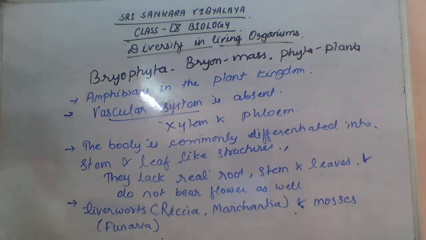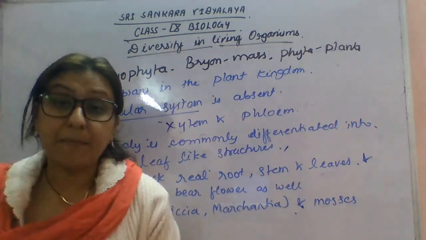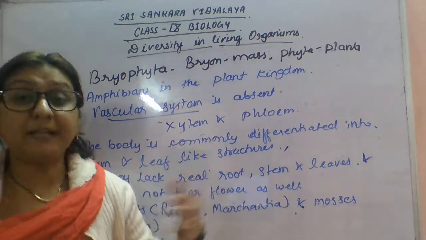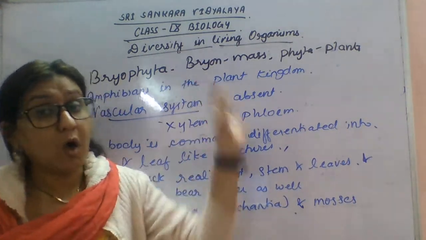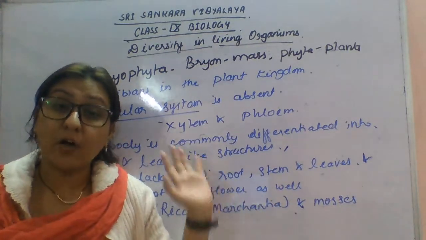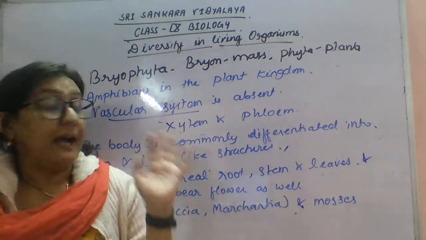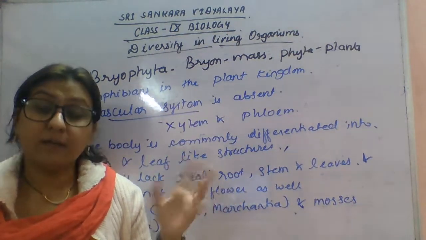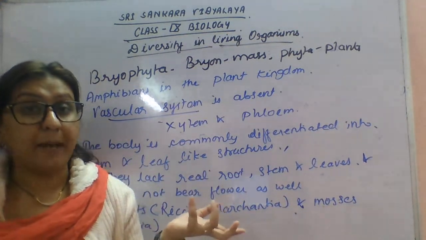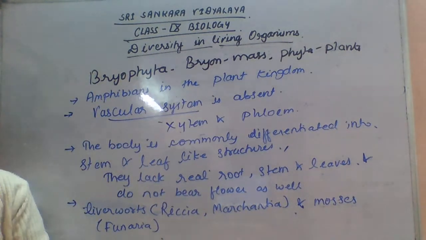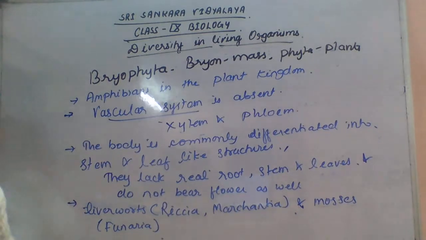Okay students, now first we discussed the thallophytes. These all come in the category of cryptogams. These all are able to produce spores, and they come under the category of cryptogams. First we discussed thallophyta and bryophyta, now I will explain the pteridophyta.